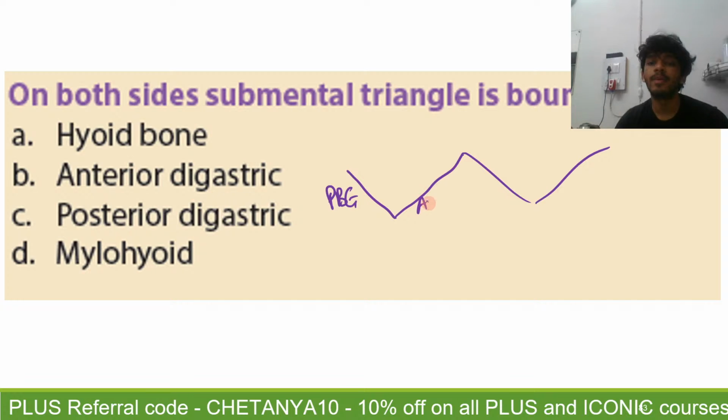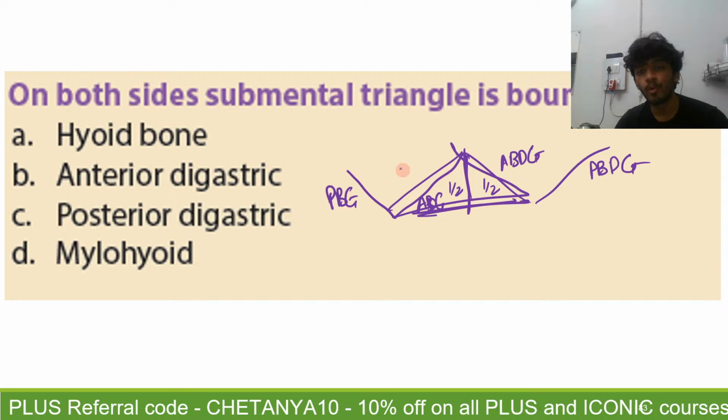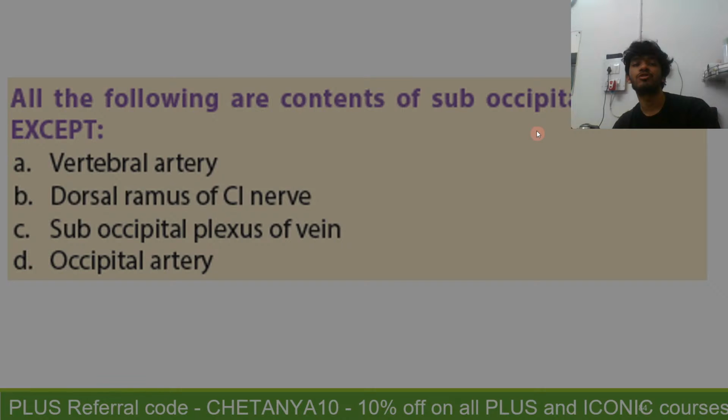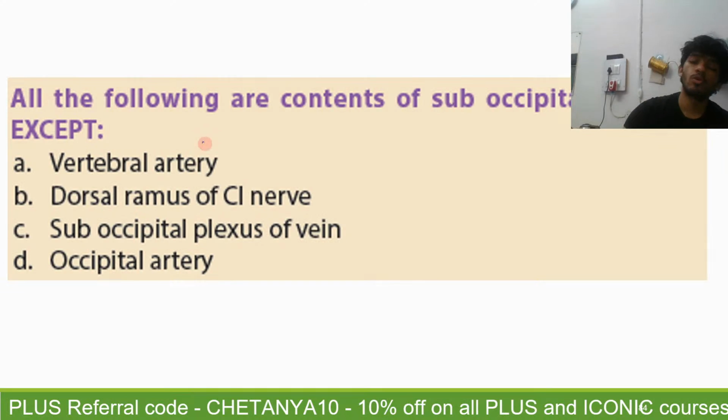This is the anterior belly of digastric on one side. The anterior belly of digastric on the other side, and the posterior. This whole triangle is the submental triangle. This is half submental triangle, this is half submental triangle. And you can see on both sides, it is bound by the anterior belly of digastric.